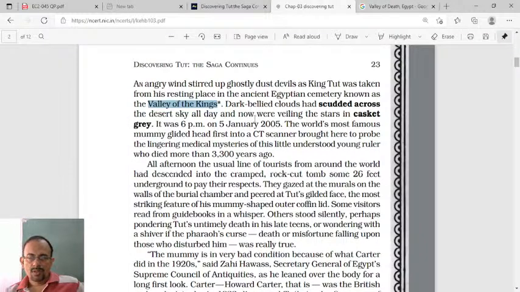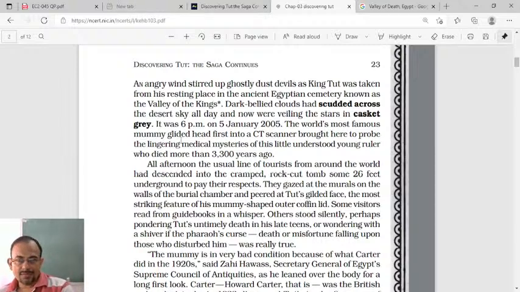So, the cemetery known as the Valley of the Kings. Dark bellied clouds had skirted across the desert sky all day and now were veiling the stars in cascade gray. So the description is given in this manner that the clear sky has given way to the clouded sky.